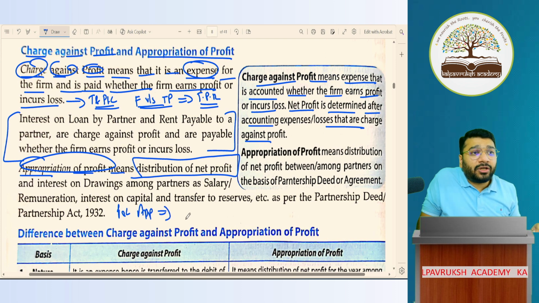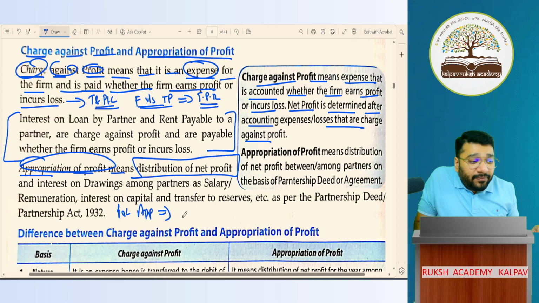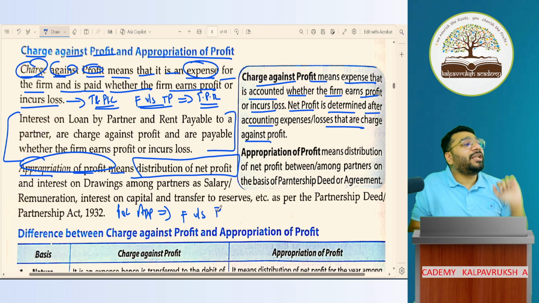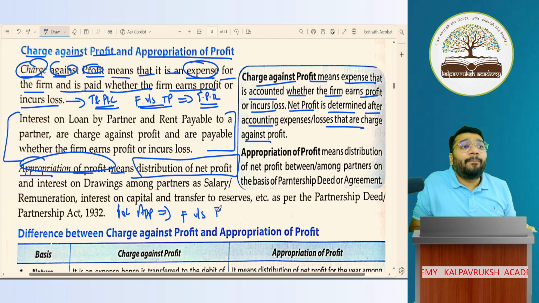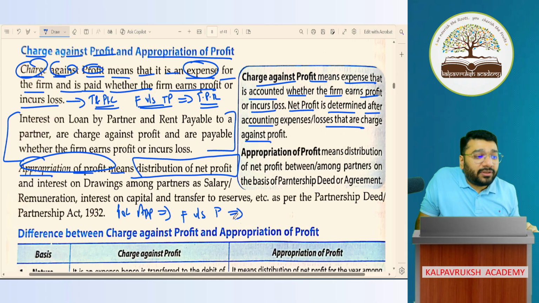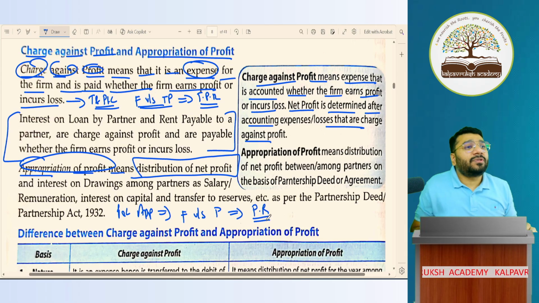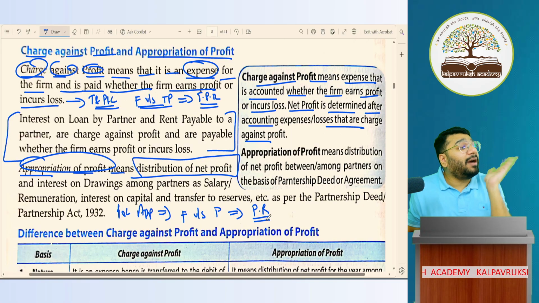In this, what do I capture? The transactions that take place between the firm versus the partner. That is captured in your P&L appropriation account. And what is the basis for this? It's the partnership relationship.